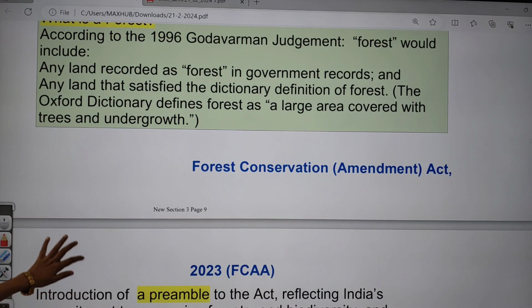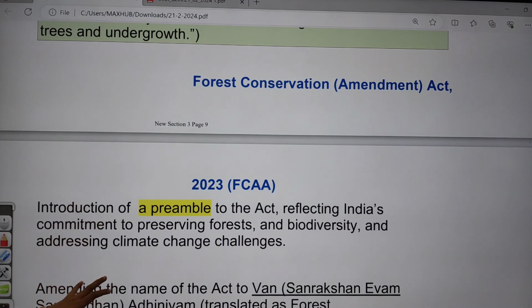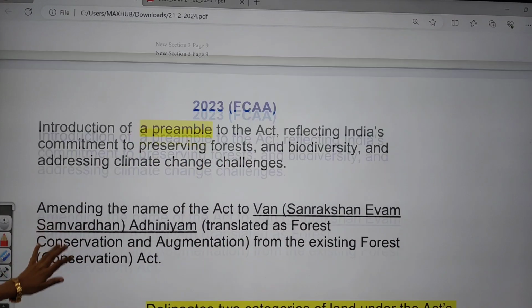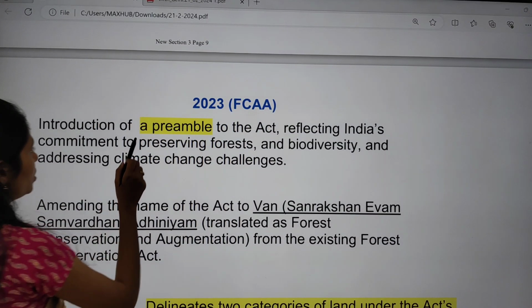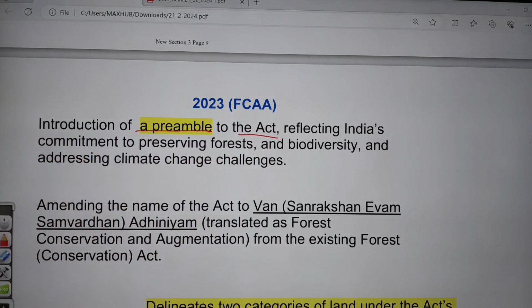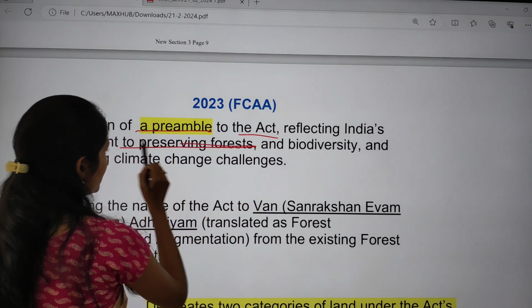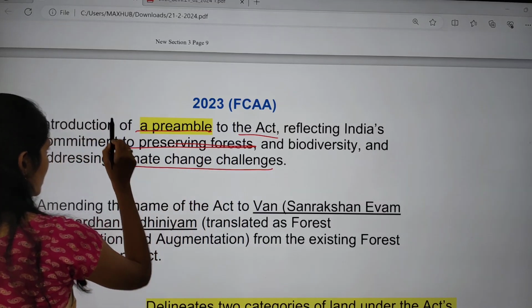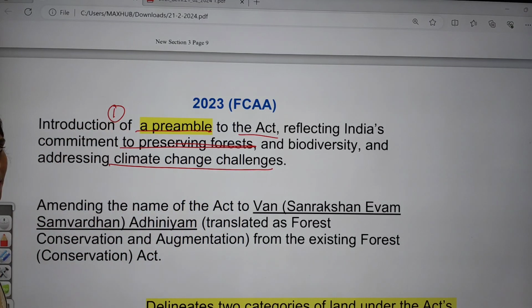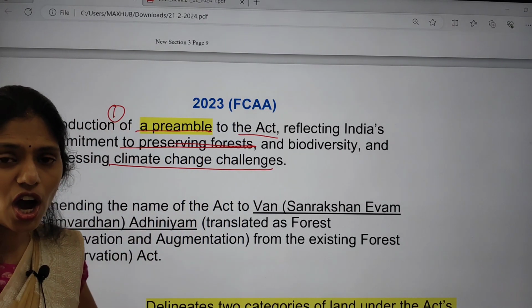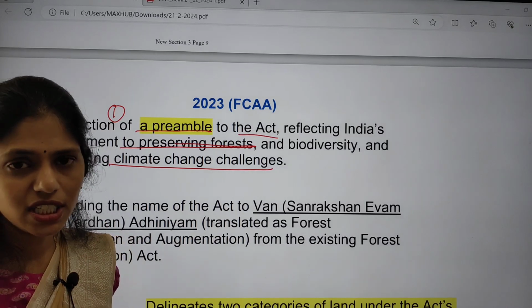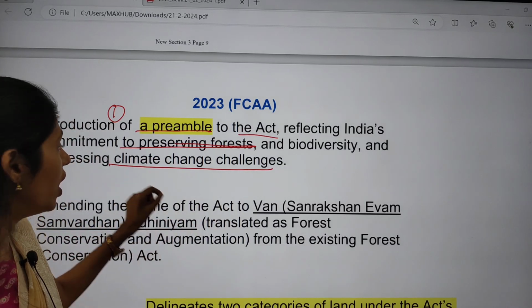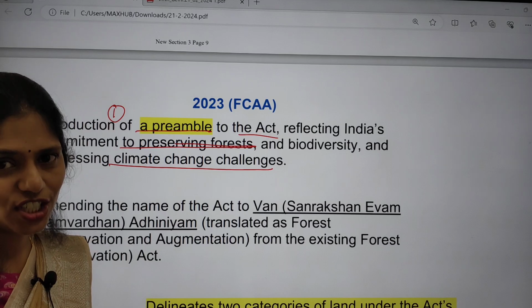Okay, so what is this Amendment Act? That is the Forest Conservation Amendment Act of 2023. The first one is that it introduced a preamble to the act. This preamble reflects India's commitment to preserving the forest, and focuses on improving biodiversity and addressing climate change challenges.